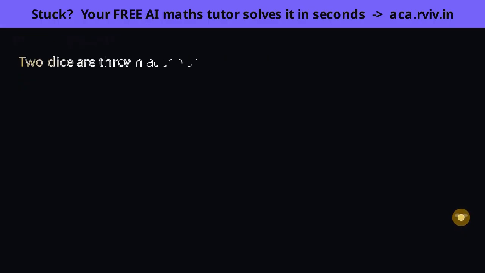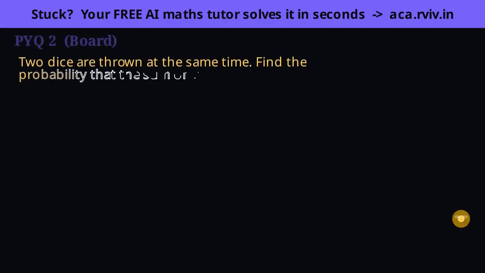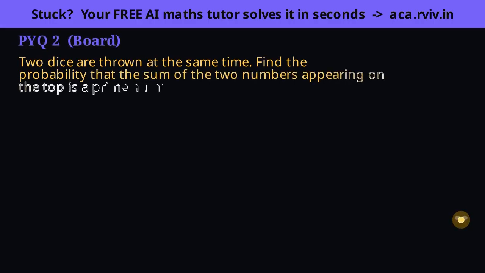The chapter's key caution in action. The equally likely things are the 36 pairs, not the sums. Two dice give 6 times 6, 36 equally likely ordered pairs, that's what we count over. Crucially, the sums themselves are not equally likely, so we must go back to the pairs. The sums range from 2 to 12, and the prime ones among those are 2, 3, 5, 7 and 11. So we need the pairs that produce each of these.